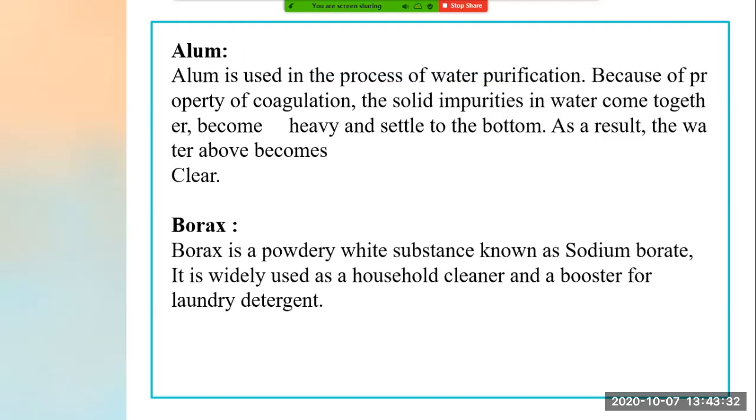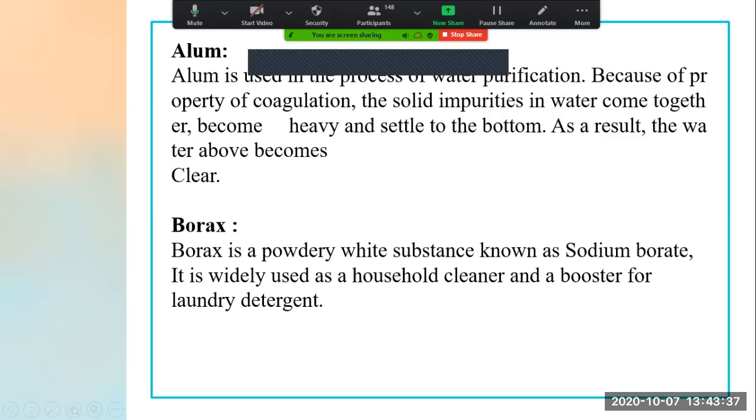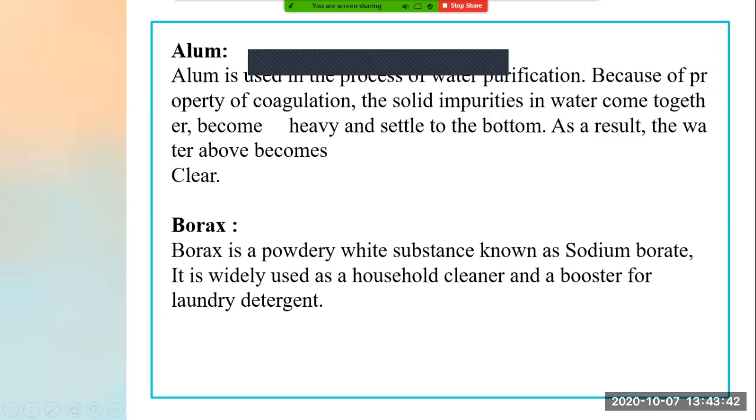Now see the process of this. When the solid impurities in the water become heavy and settle down, this property is nothing but the property of coagulation. Now you understood what coagulation is? Coagulation is the property that is used in the process of water purification. In coagulation, the solid impurities in water come together, become heavy and settle down to the bottom. As a result, the water becomes clear. Okay, so this is one property of alum, a salt which we are using in day-to-day life.